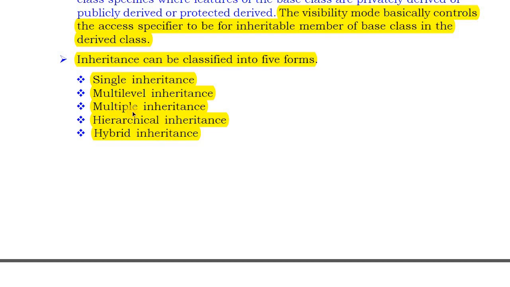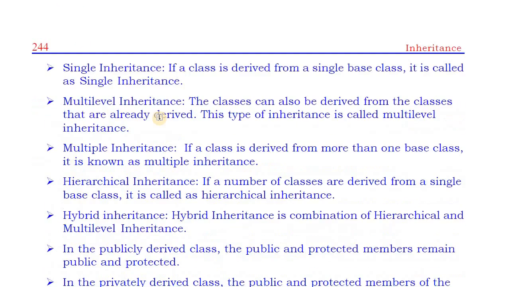Multiple inheritance means we are deriving a new class from more than one base class. Hierarchical inheritance means we are deriving multiple derived classes from a single base class. Hybrid inheritance is the combination of multi-level, multiple, or hierarchical inheritance. So the definitions are given here.